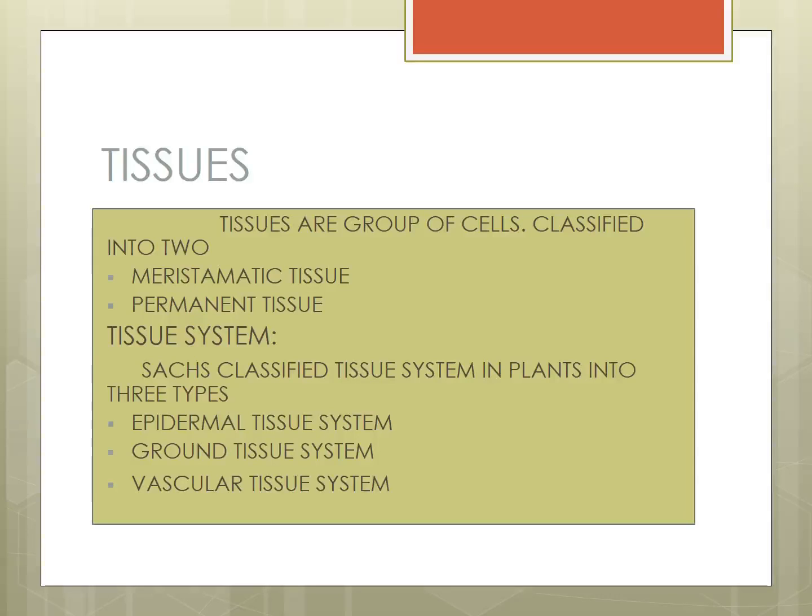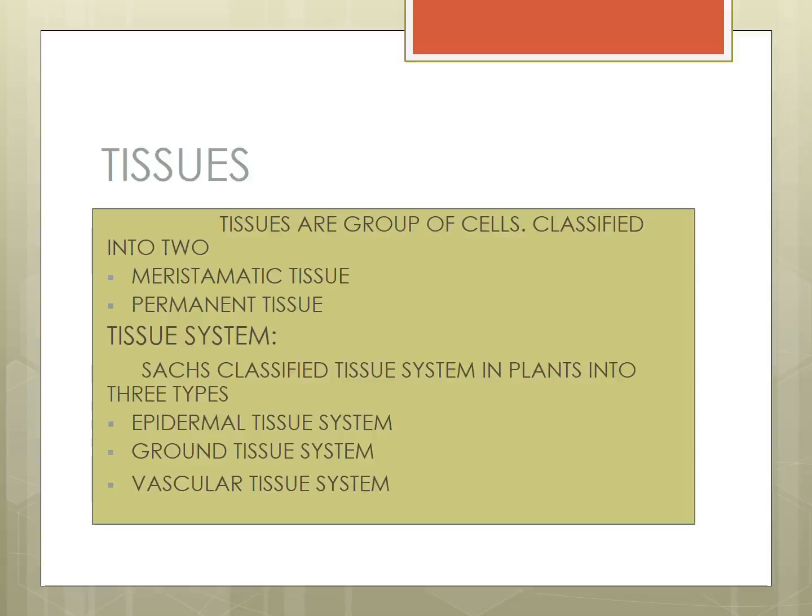Now we will see the tissue system. Sachs, one scientist, classified the tissue system in plants into three types.